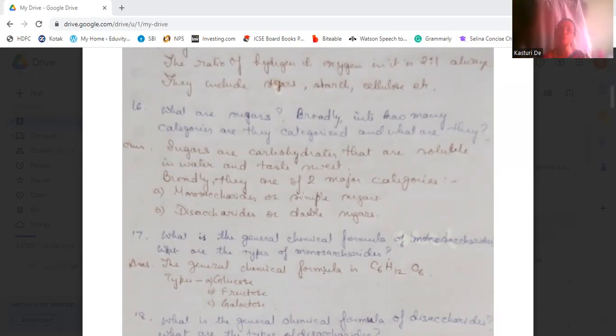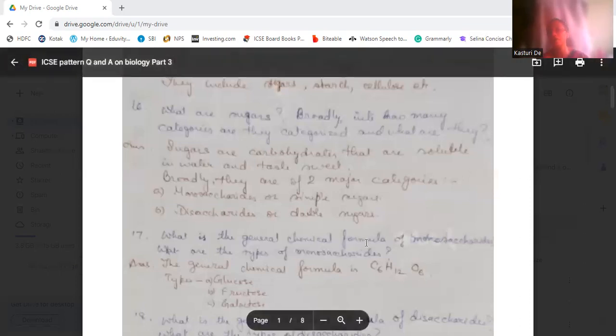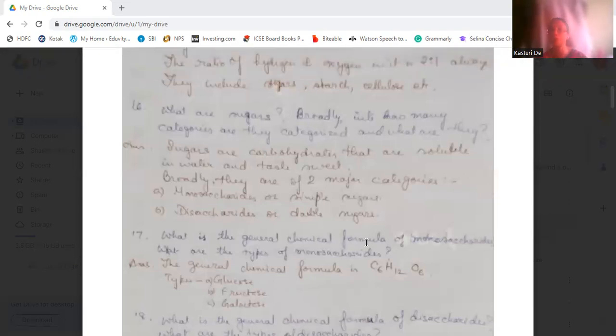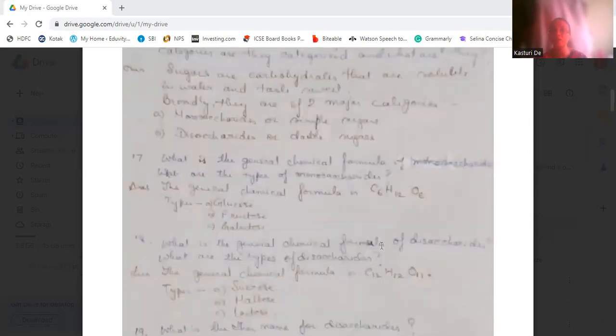Then what is the general chemical formula of monosaccharides, and what are the types of monosaccharides? The general formula of monosaccharides is C6H12O6, and the types are glucose, fructose, and galactose. Disaccharides are called double sugars because one molecule of disaccharide has two molecules of monosaccharides present.